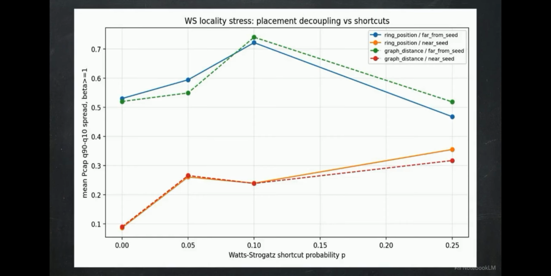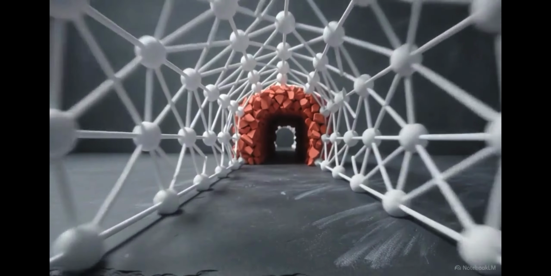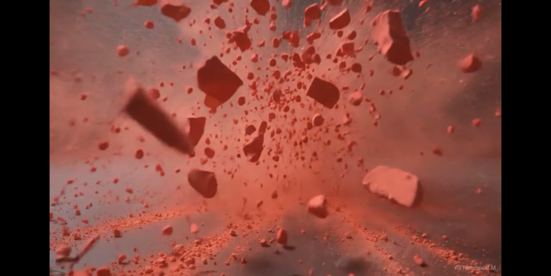This chart tracks the protective effect of distance as the shortcut probability increases. As the p-value reaches 0.25, the top lines drop sharply. The protective isolation of the far from seed placement attenuates. Because shortcuts bypass physical space, spatial separation collapses. Demand paths that seemed safely isolated are suddenly exposed to the damage zone.